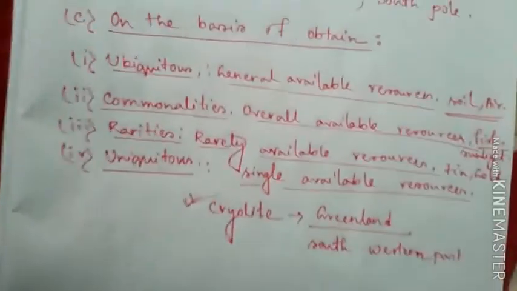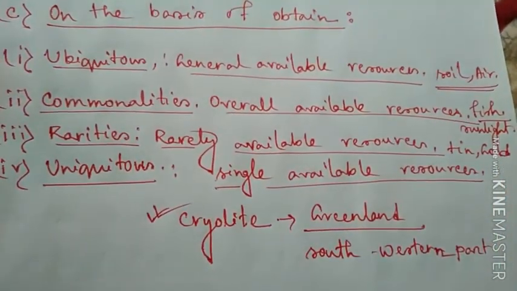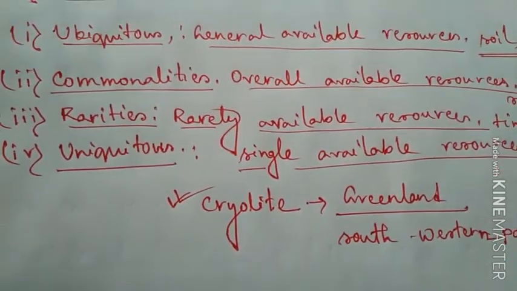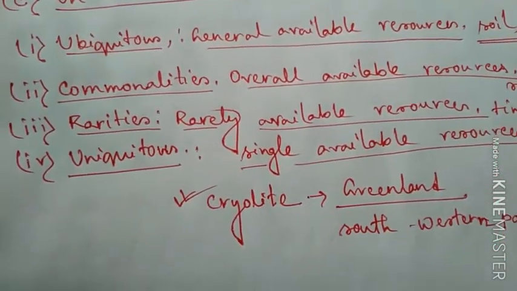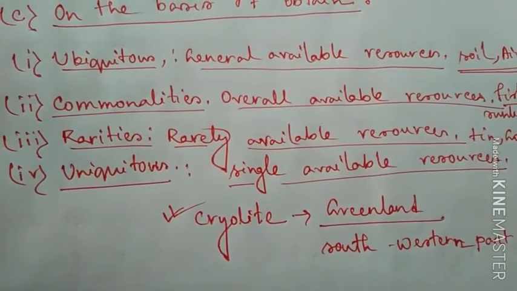Now from the beginning, on the basis of obtain, we broadly divide the resources generally into four types. One is called the ubiquitous resource, another one is called the commonalities, another one is rarities, and the uniquitous.